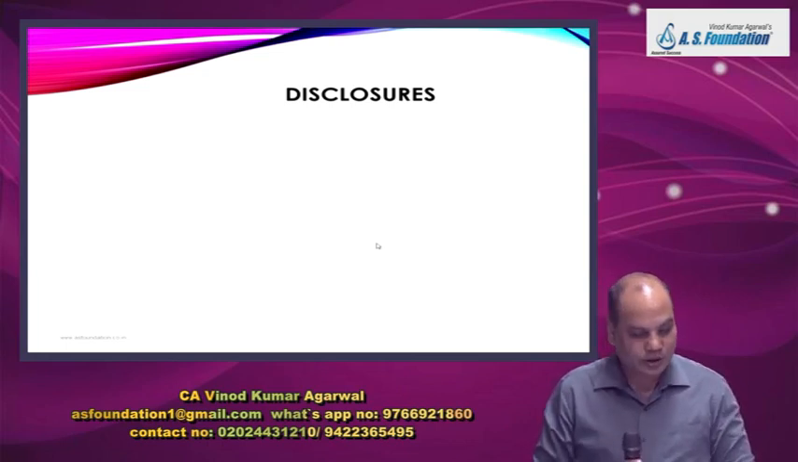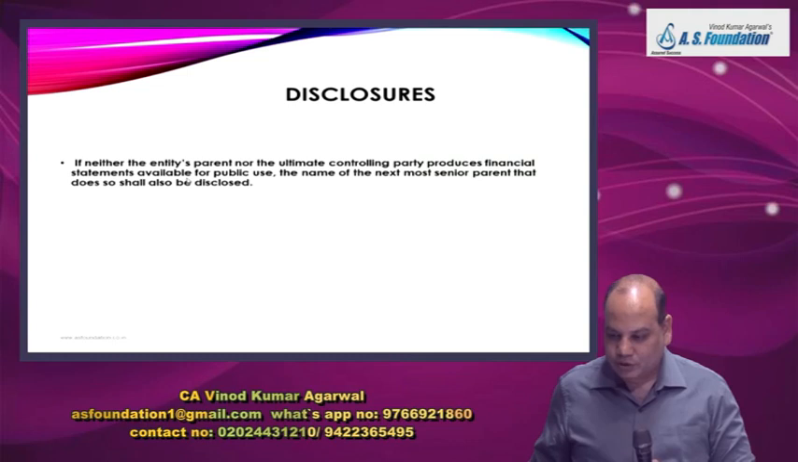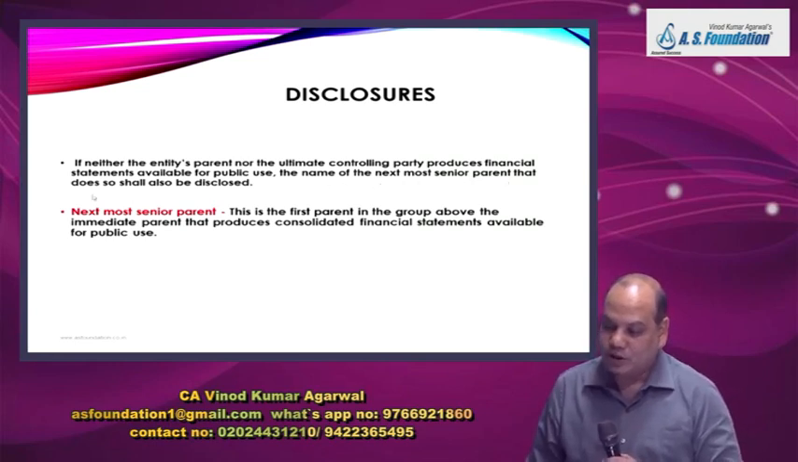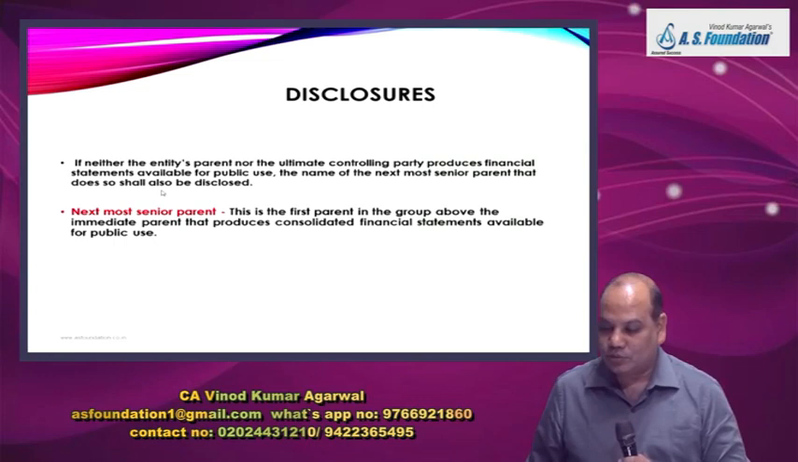So disclosure requirements, we have already discussed. If neither the entity's parent nor the ultimate controlling party produces financial statements available for public use, the name of the next most senior parent that does so shall also be disclosed. Now what do you mean by the next most senior parent? This is the first parent in the group above the immediate parent that produces CFS available for public use.